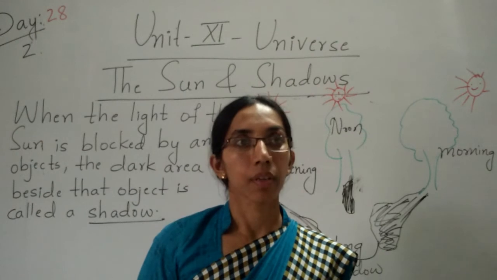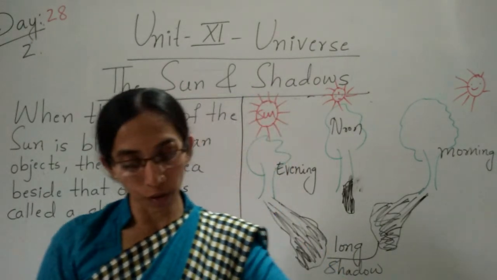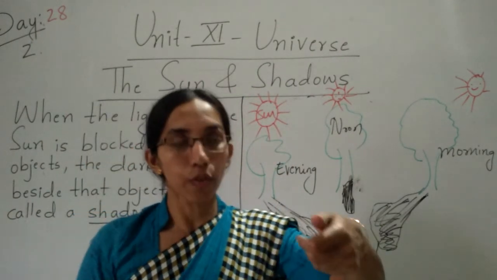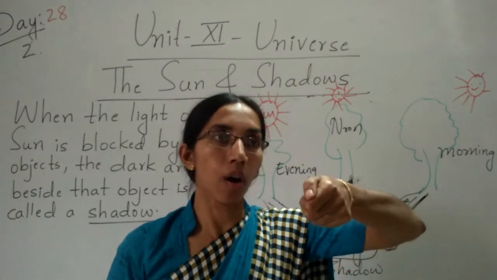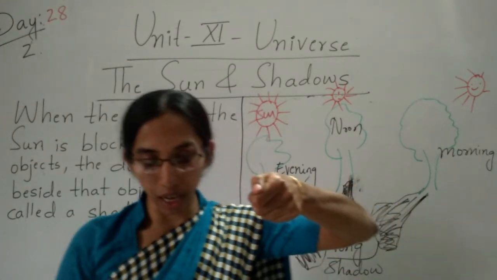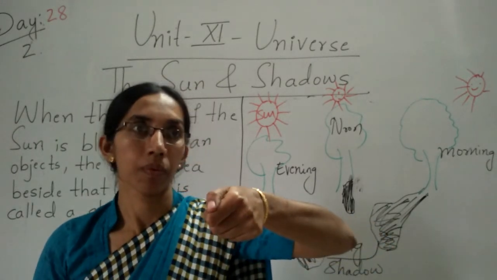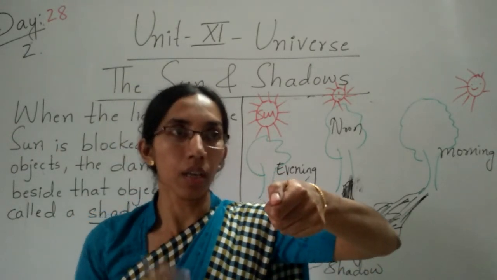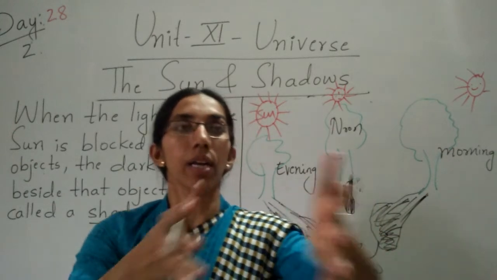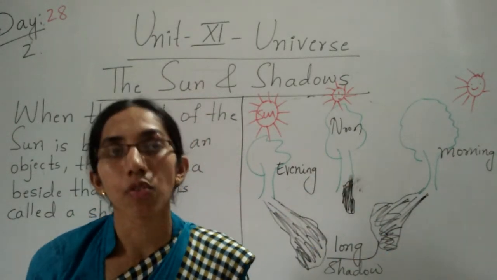Clear, children? Keep all those things and then switch on the torch, then you can find a number of shadows in the torch light.